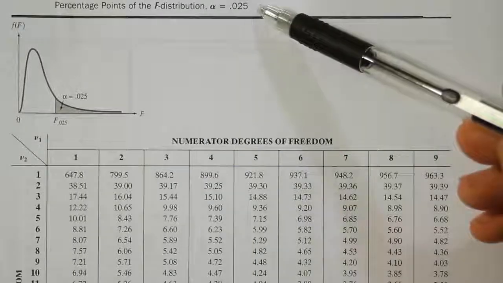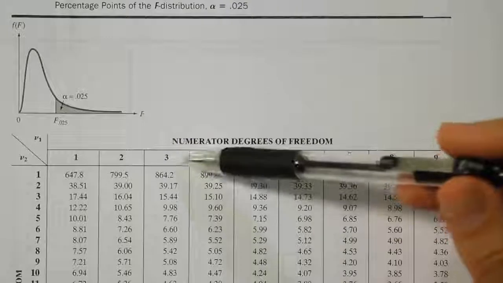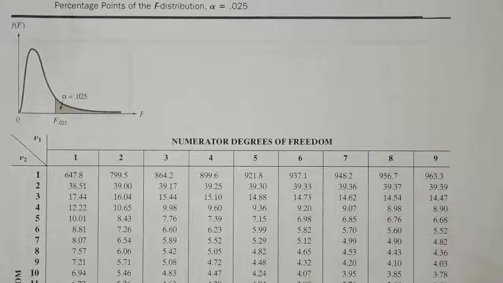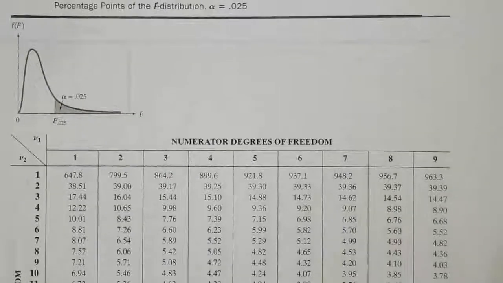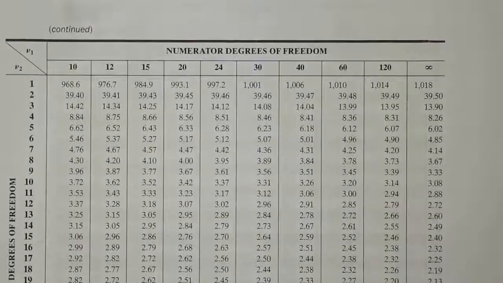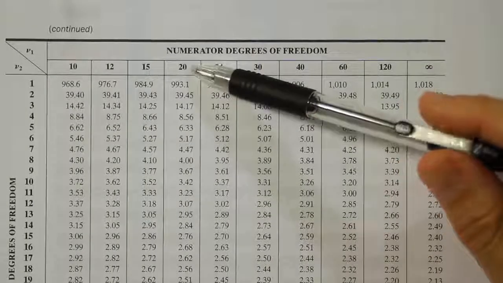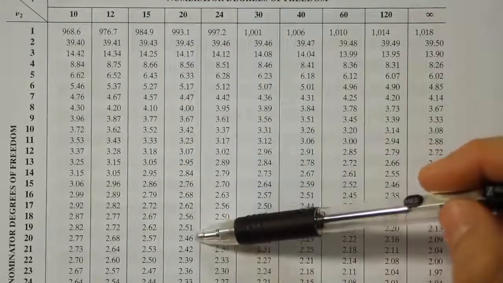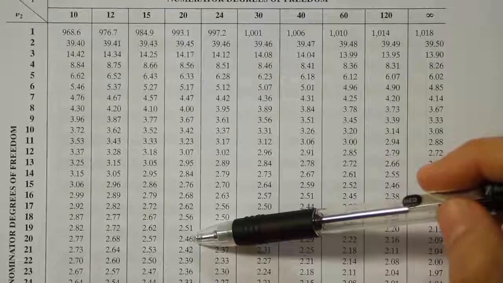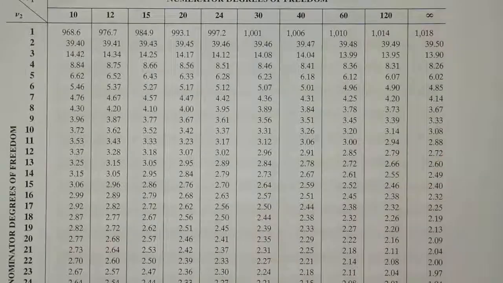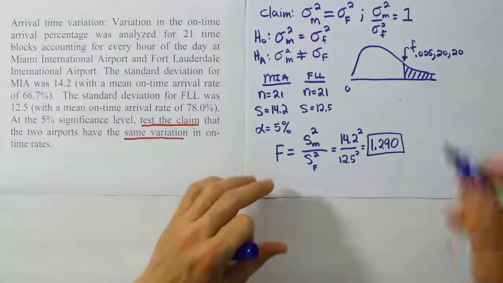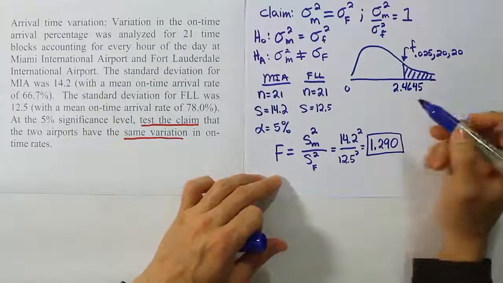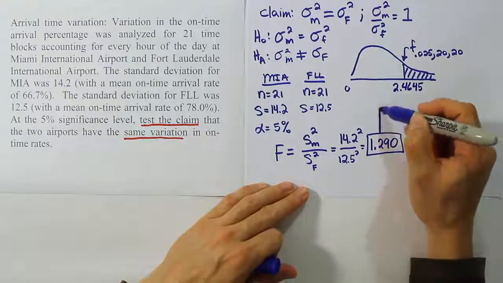I'm on the 0.025 F table, and I'm trying to find degrees of freedom 20 for the numerator and 20 for the denominator. I don't see 20 for the numerator on this page, so I'm going to go to the next page. Now I see 20 here for the numerator degrees of freedom. Now I must scroll down until I get to 20 on the denominator degrees of freedom. I see it here, it's 2.46. So we found our critical value to be 2.4645.